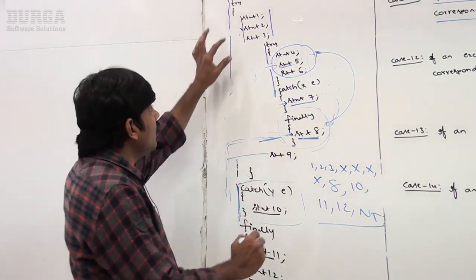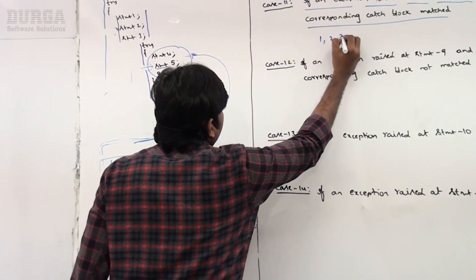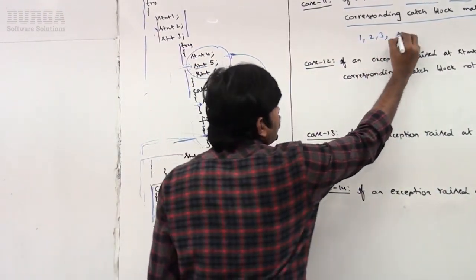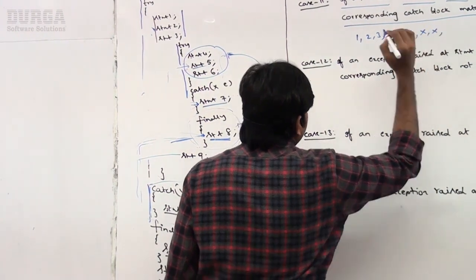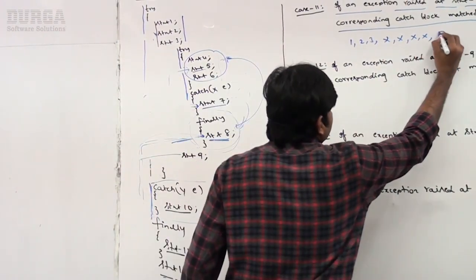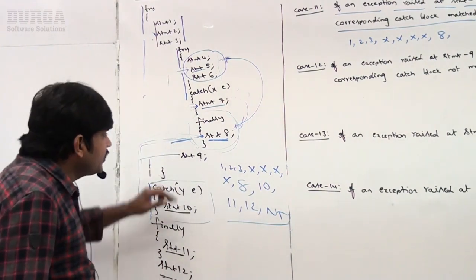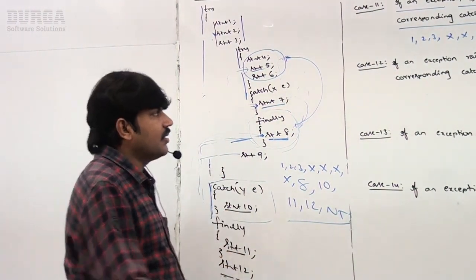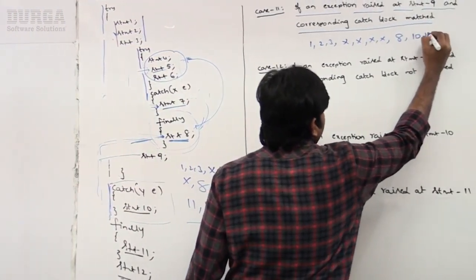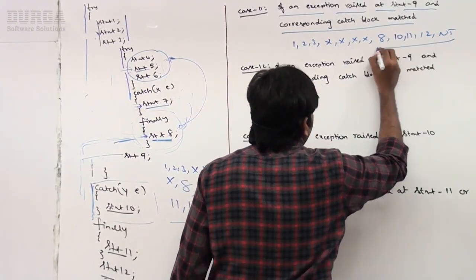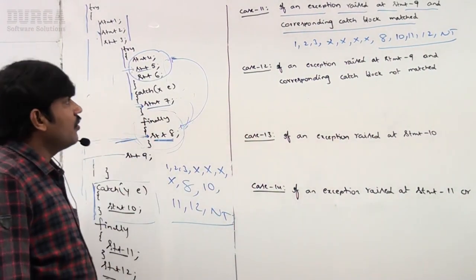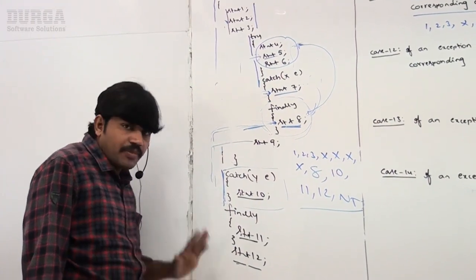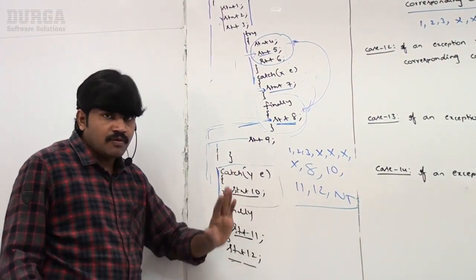Remember this one, sir. So 1, 2, 3 will be executed normally. 4, 5, 6, 7 are optional. But 8 will be compulsorily executed. And while executing 9, the problem is coming. Immediately the catch block, finally block and remaining statements, normal termination. That's all. So if an exception is raised at statement 9 and the corresponding catch block matched, this is the flow, sir.